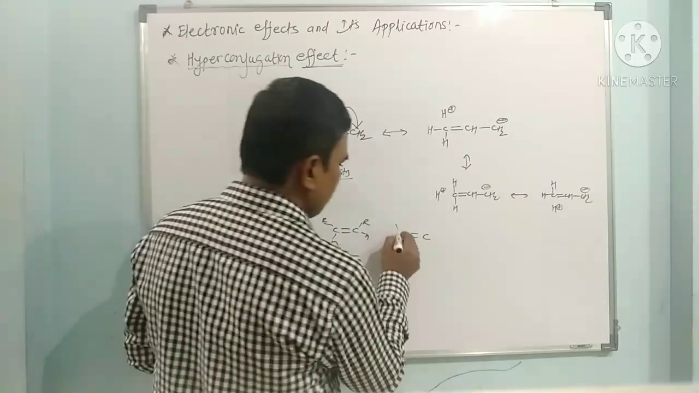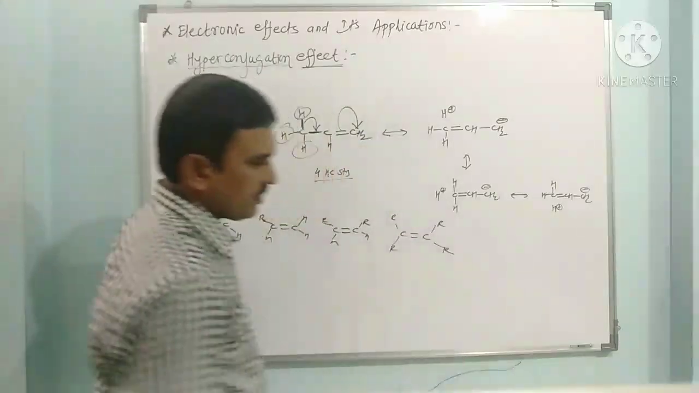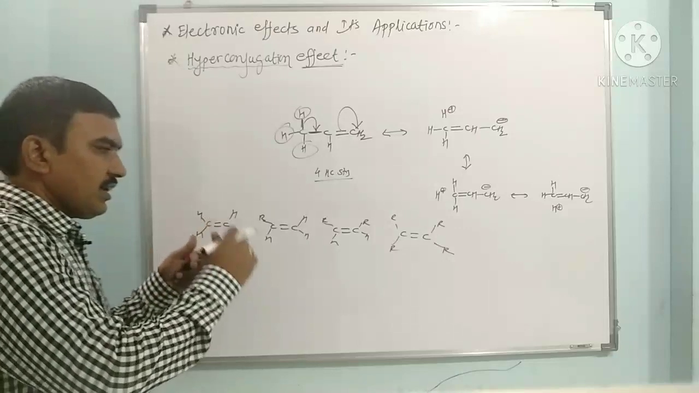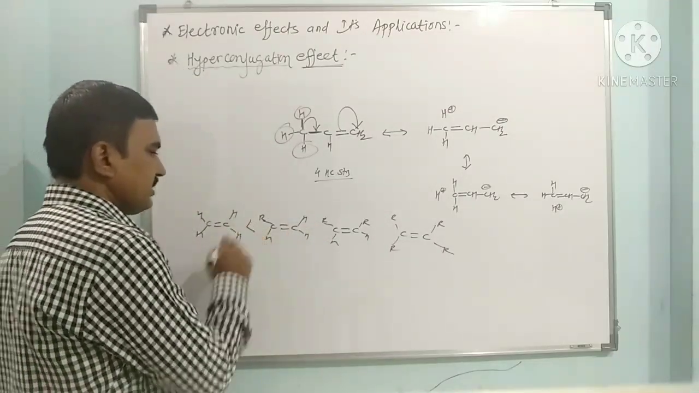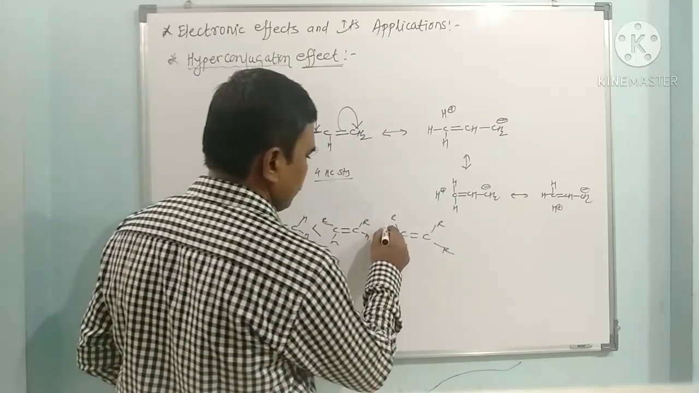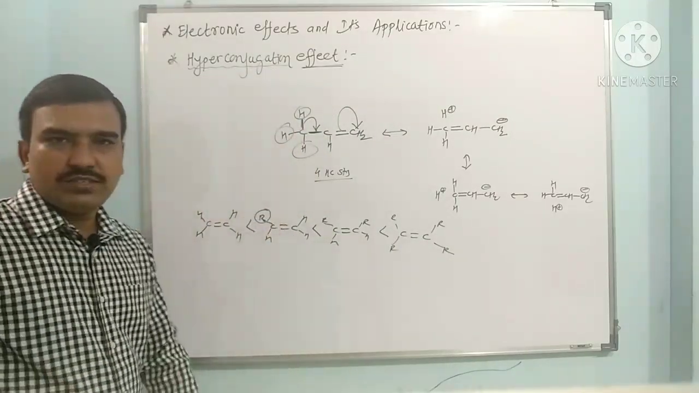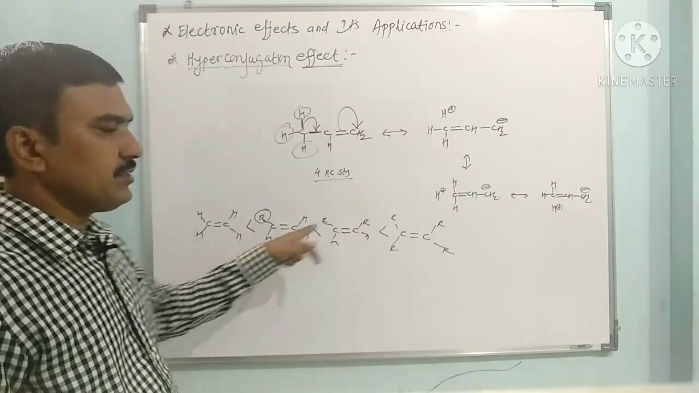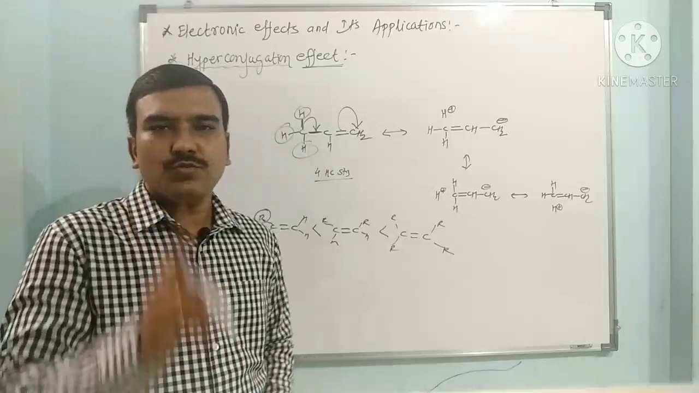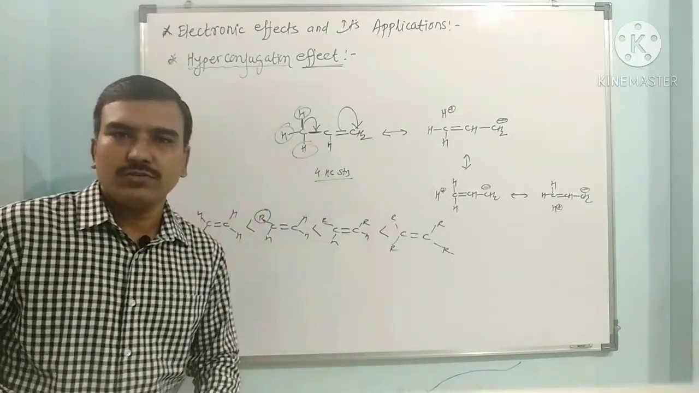Now here we have to attach R, suppose 4 or 3. So here, as the number of alkyl groups attached to the olefinic carbon increases, stability increases, because this alkyl group has hydrogens. These hydrogens delocalize towards the pi electron system and increase stability. So more substituted alkenes are more stable on the basis of the hyperconjugation effect.